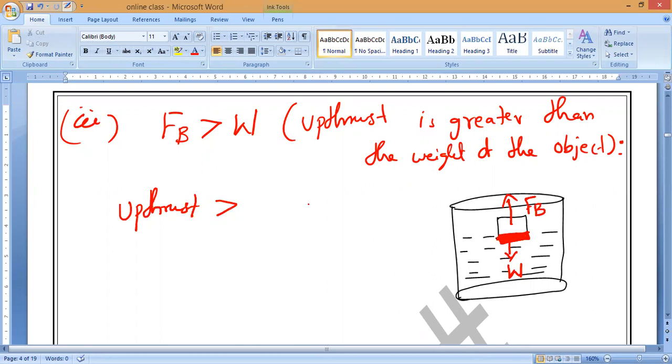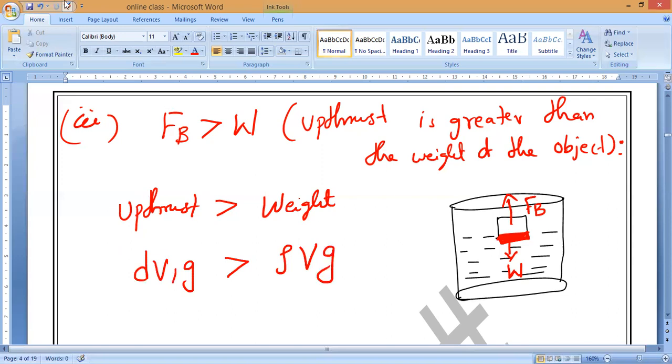Upthrust is greater than weight. So now, as we know the formula, dV1g is greater than rho Vg. Okay, so that is what it is. So now in this case, what is happening?